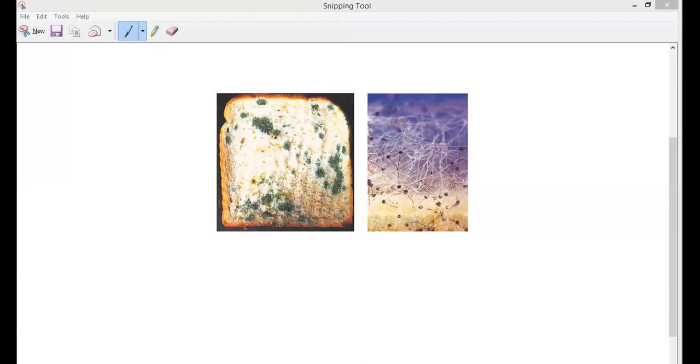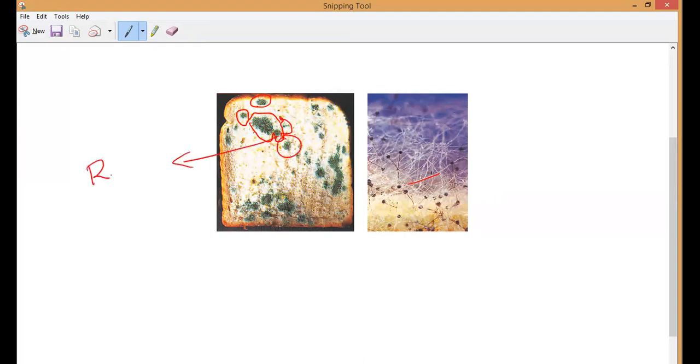Have you noticed the white thread-like structures, guys? Please respond. This is the bread mold. Have you seen it in our homes? At least sometimes you may have seen it. This is what we call bread mold, which is caused by what fungus? Rhizopus. That is what it is. So this is a magnifying glass view. If you see with a highly powerful microscope, we can see this bread mold like this.